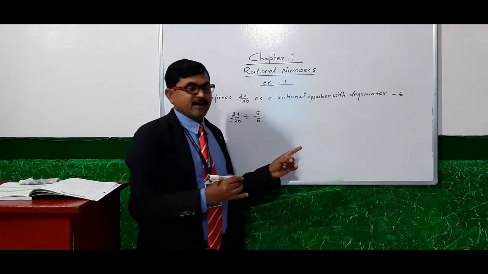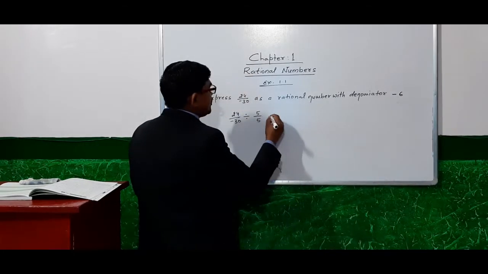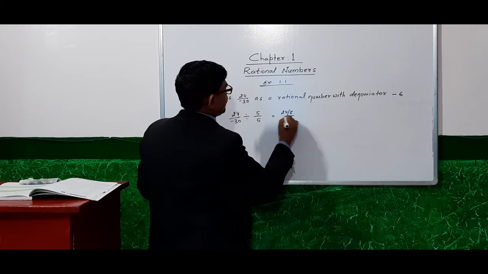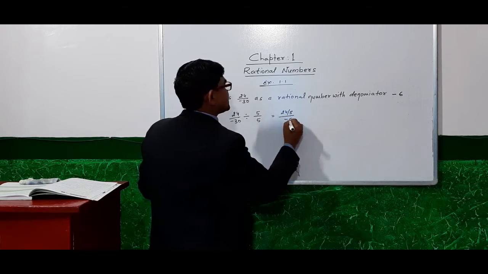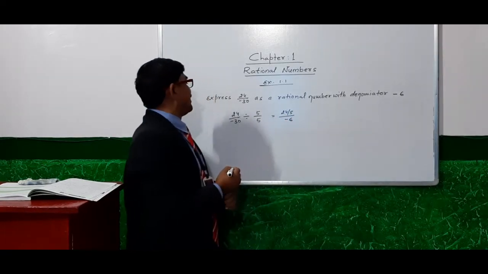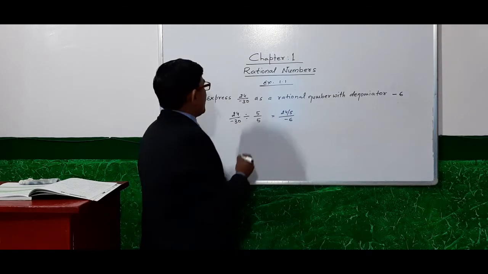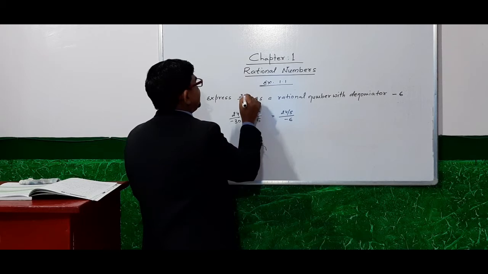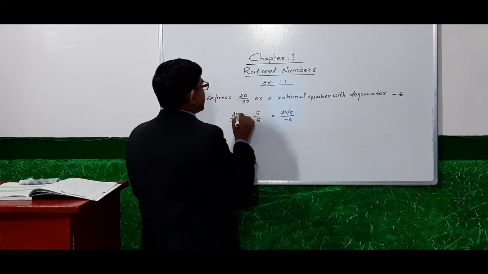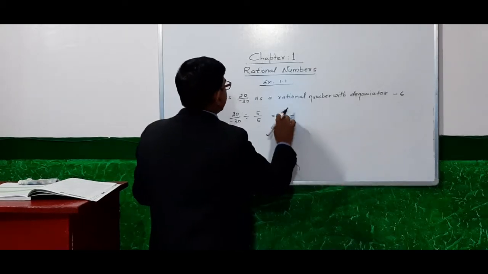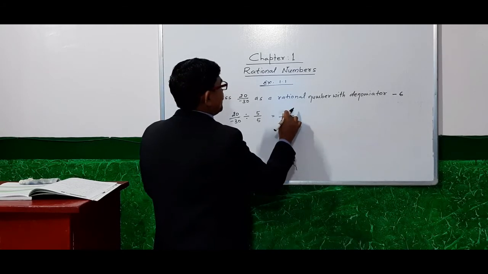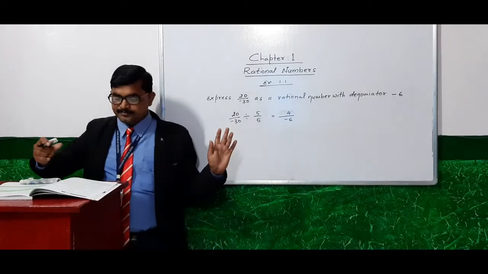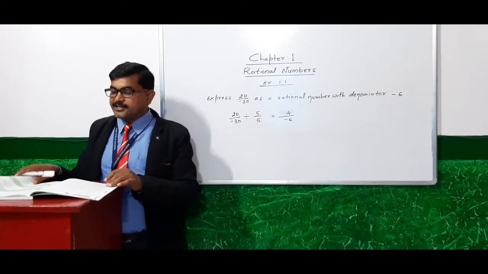What will we get? 24 by 5 over minus 6. Or if you take the number which is divisible by 5, that is 20 by 30, then you will get 4 by minus 6. Is it?